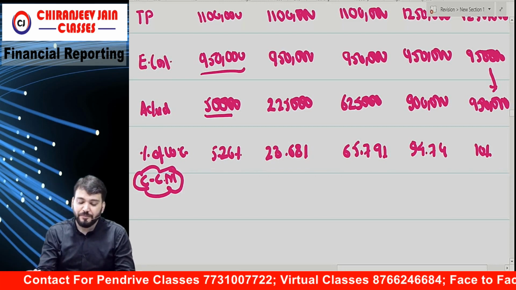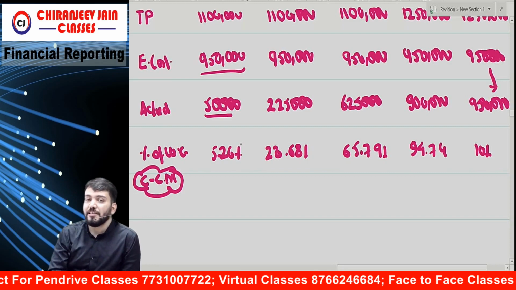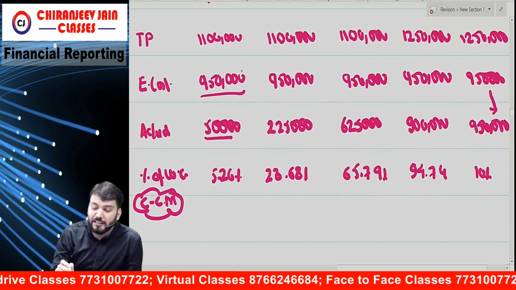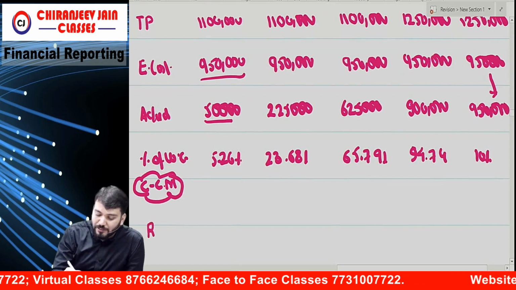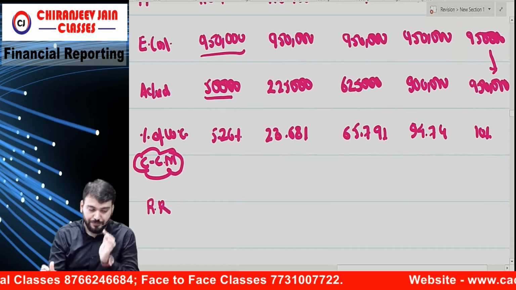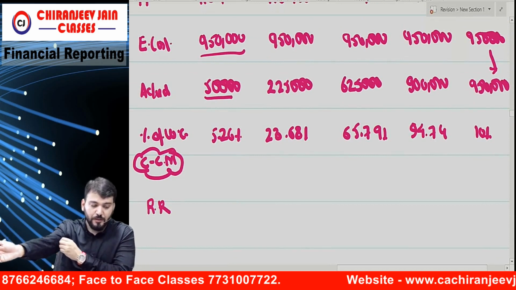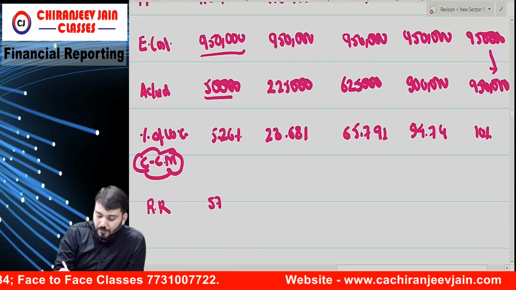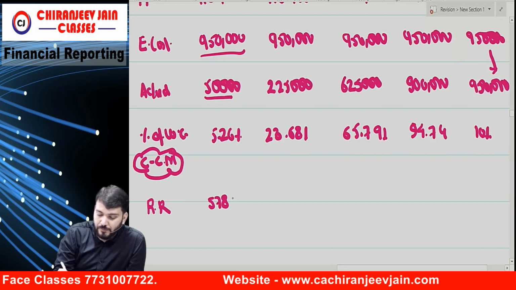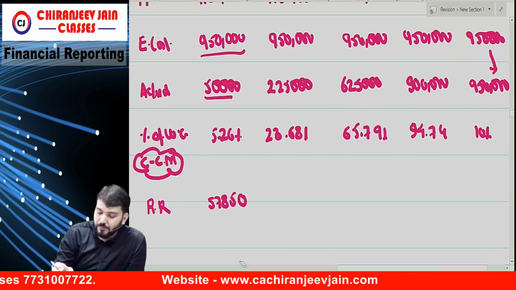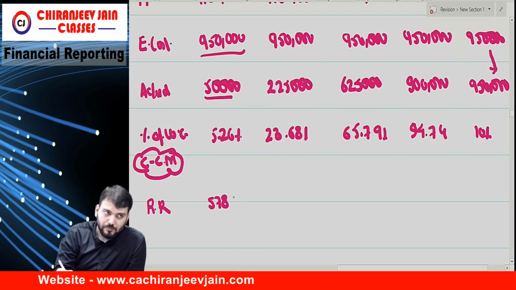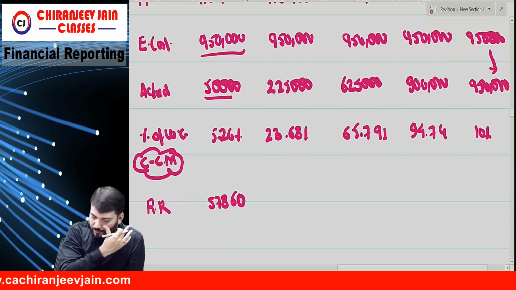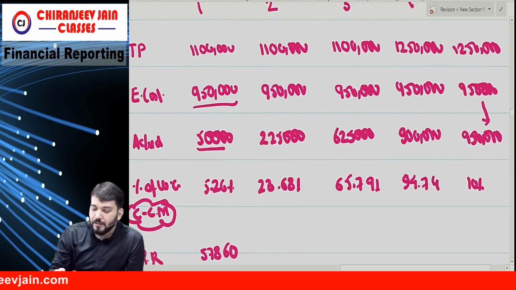can we say that 5.26% work performed, so 11 lakh into 5.26%, that much revenue will be recognized. So how much revenue is recognized? Tell me. 57,860. Okay. Okay. Then tell me,